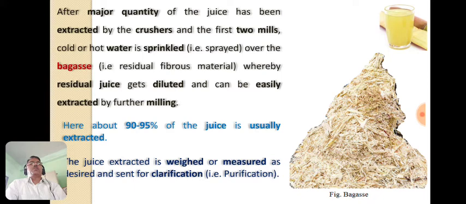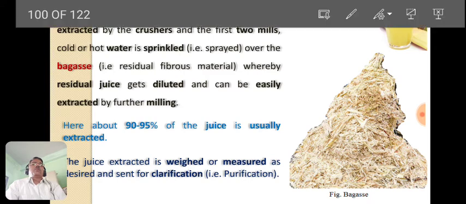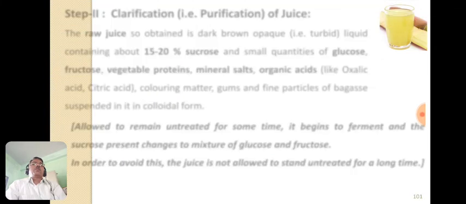So the next step is the clarification of juice, also known as purification of juice. Now let's see the second step, the clarification or purification of juice.